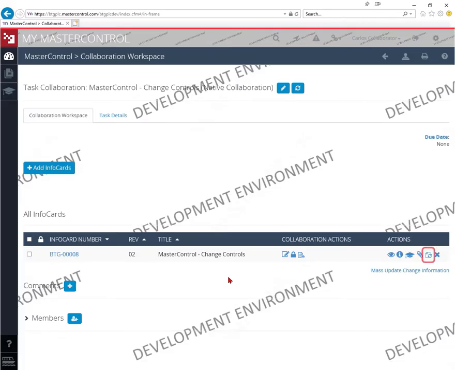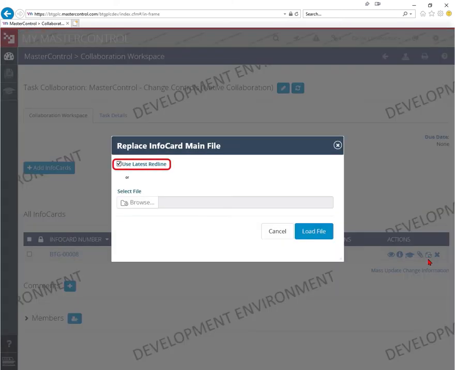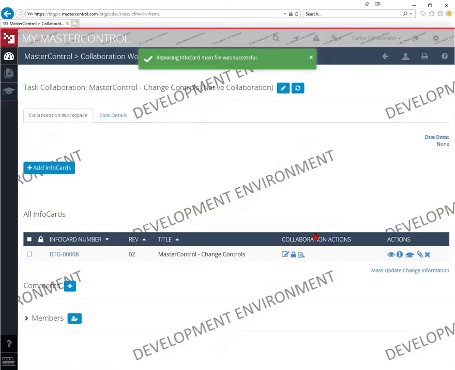Click on Update InfoCard main file and select Use Latest Redline. And finally click on the eye icon to enter a brief description of the changes you have performed and any notes to clarify the activity.